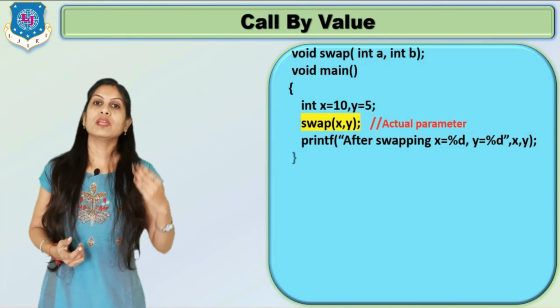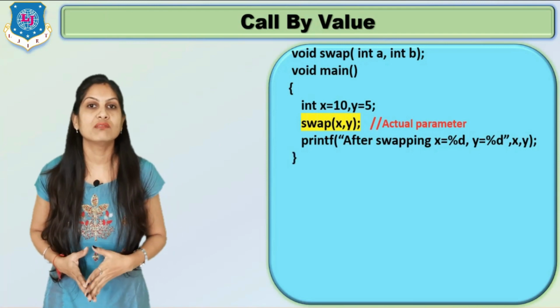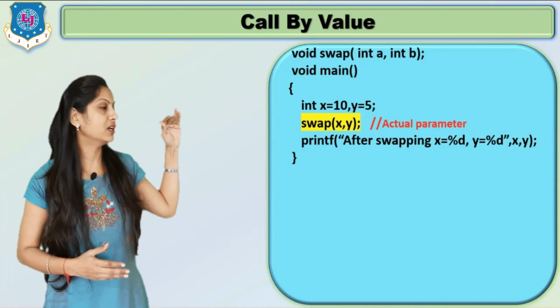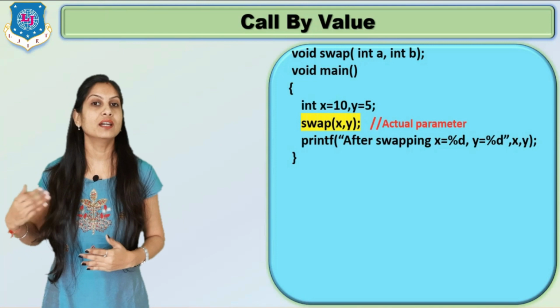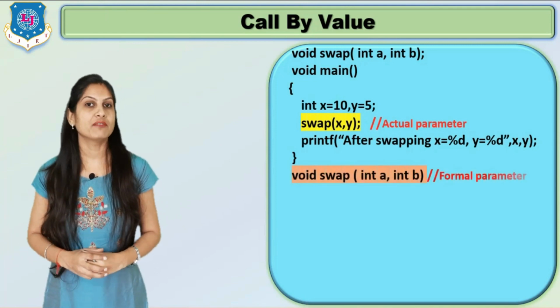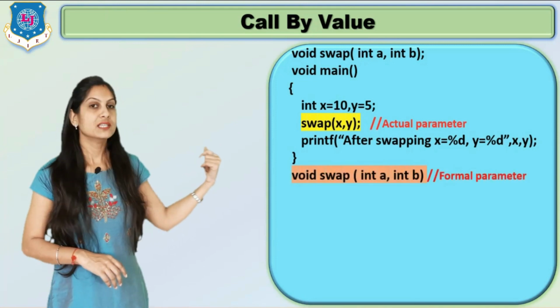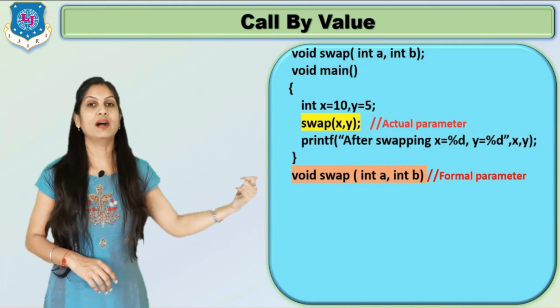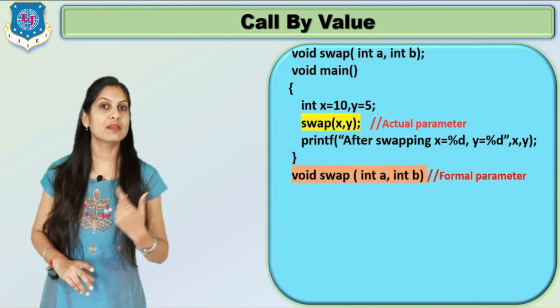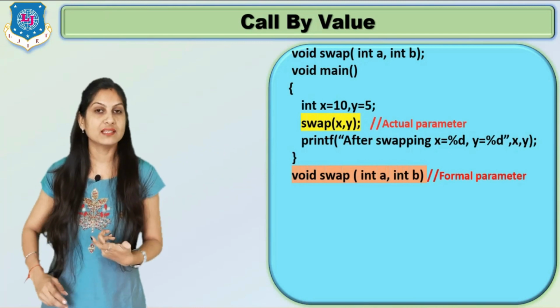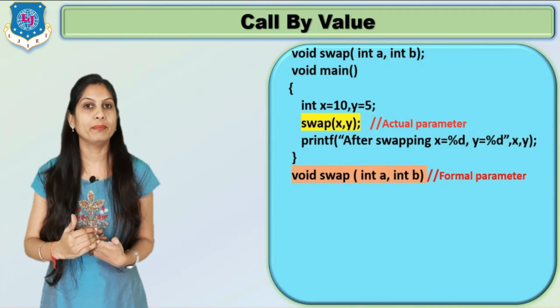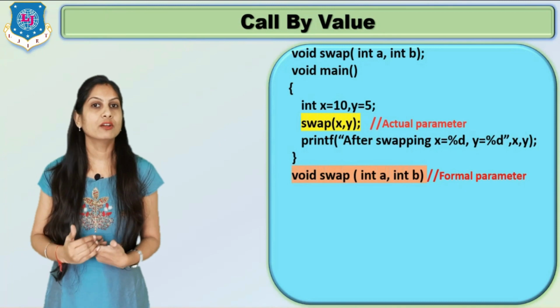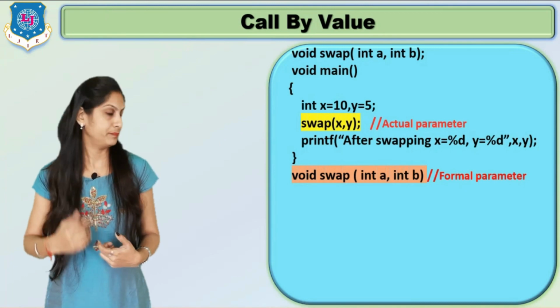So after performing swap, whatever the actual values of x and y are, we print them. Now after void main we start with the function definition: void swap(int a, int b). A and b are formal parameters, meaning the x value will be copied into a and the y value will be copied into b.